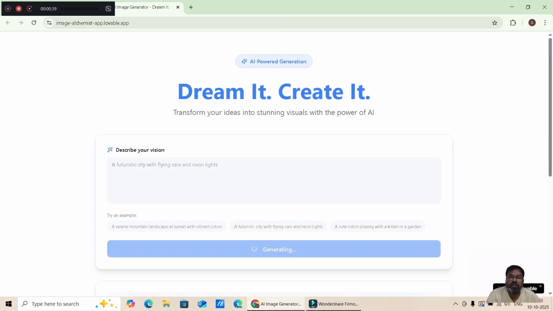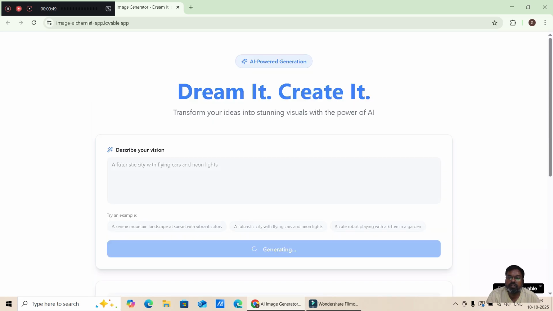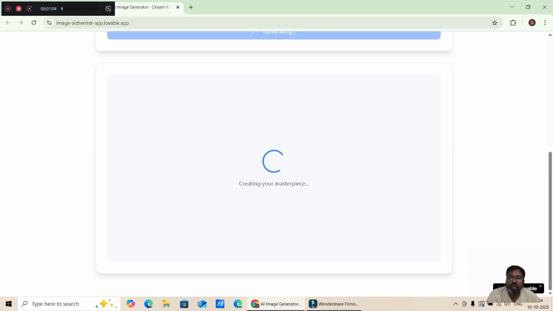This app we are going to build within half an hour, and I'll show you how. We can design the image generation app with Lovable, and the backend will be done by n8n, a self-hosted automation tool, and the image is being generated here.